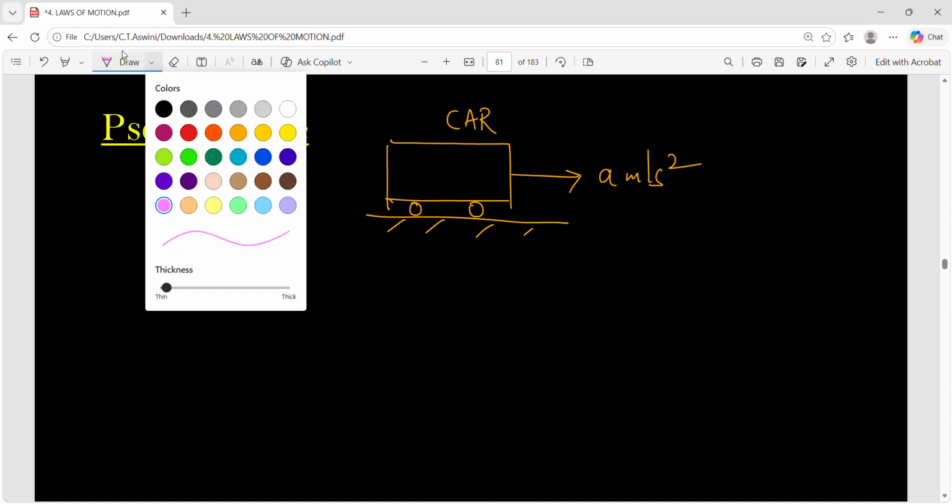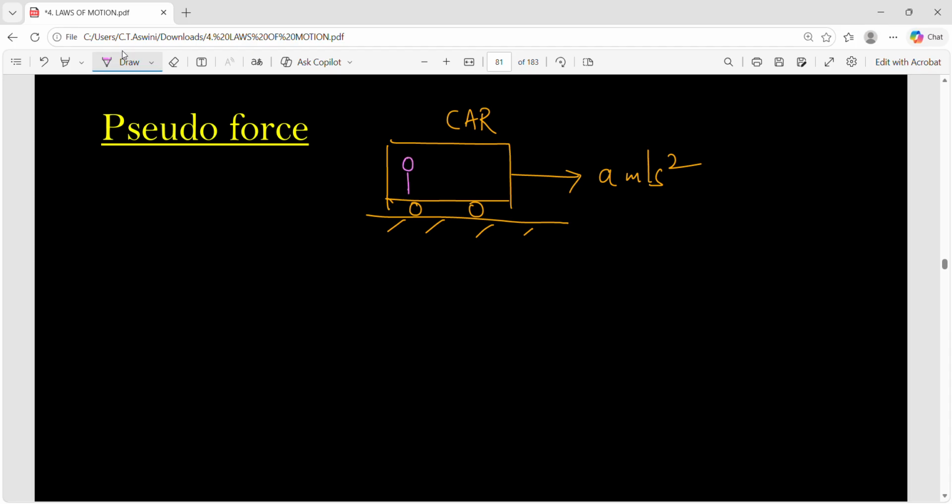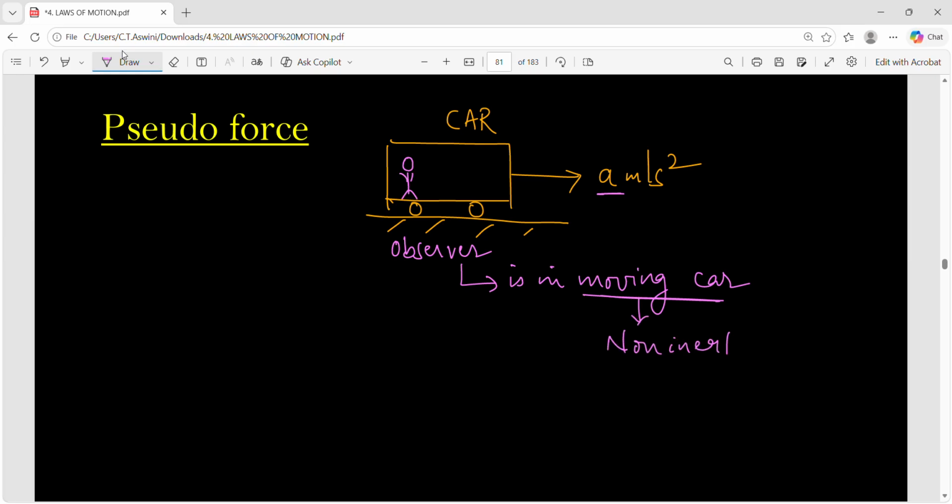Now, let us take the observer inside this car. This is the observer. Now, if I ask you a question, where is the observer? Observer is in a moving car because the car is moving forward with some acceleration. Moving car having some acceleration. That means this is a non-inertial frame of reference. Now, this moving car is a non-inertial frame of reference. Why is it so? Because the frame of reference is having some acceleration, right?